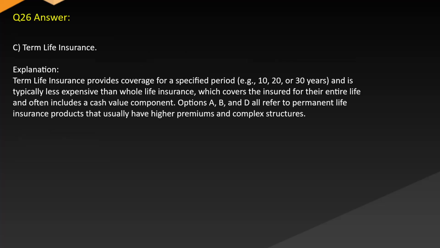Answer. C. Term life insurance. Explanation. Term life insurance provides coverage for a specified period, e.g. 10, 20, or 30 years, and is typically less expensive than whole life insurance, which covers the insured for their entire life and often includes a cash value component. Options A, B, and D all refer to permanent life insurance products that usually have higher premiums and complex structures.